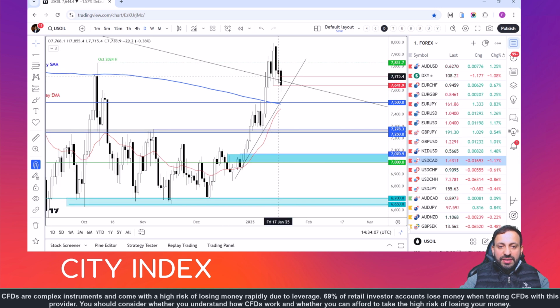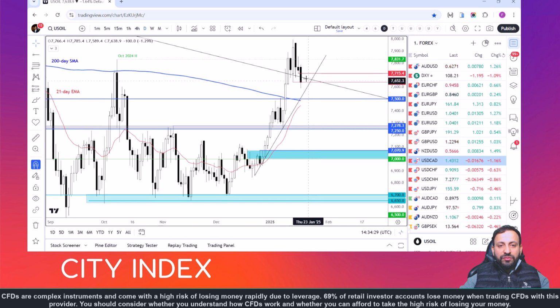In terms of resistance levels to watch, 77.15 now, marking the low from Friday, is a key level to watch. Above that, we have that October high at 78.31, which has been tested on a number of occasions, but we haven't decisively broken above it. So those are the next resistance levels to watch, or potential resistance levels. And if we see further struggles around these levels, then we could well see a dip back down to 75, possibly the low 70s in the weeks ahead.